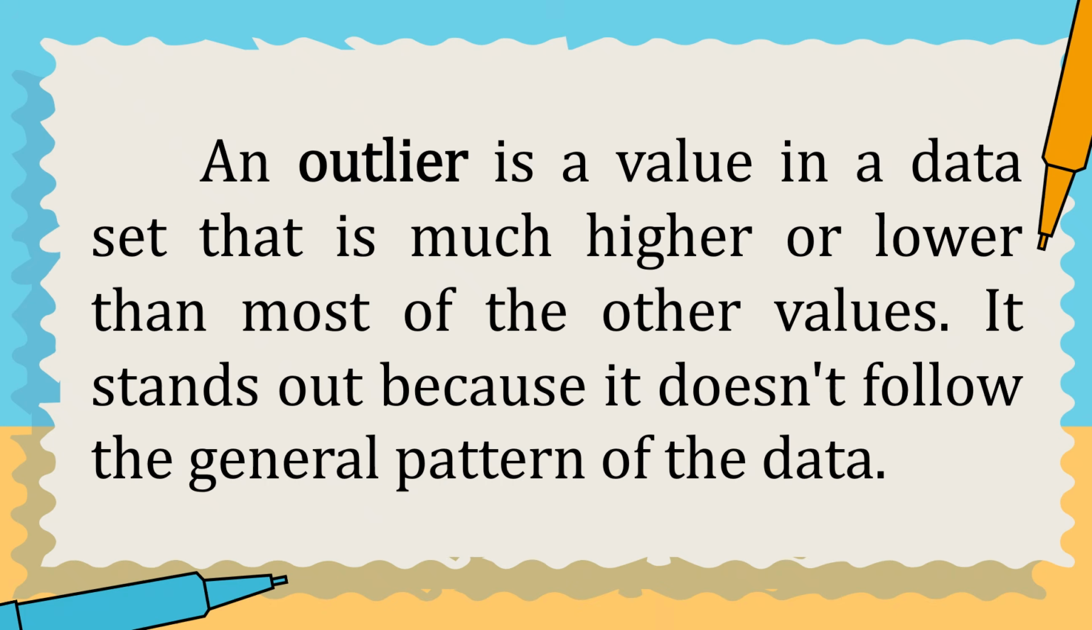And another word is also important in our lesson, and that is known as an outlier. An outlier is a value in a dataset that is much higher or lower than most of the other values. It stands out because it doesn't follow the general pattern of the data.